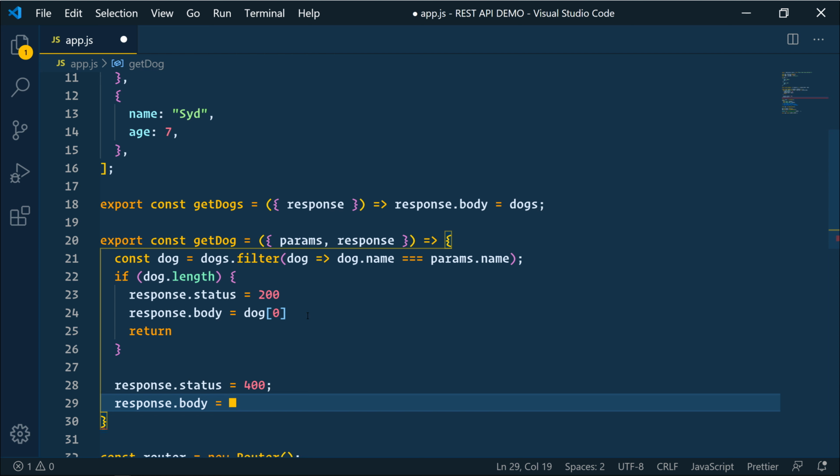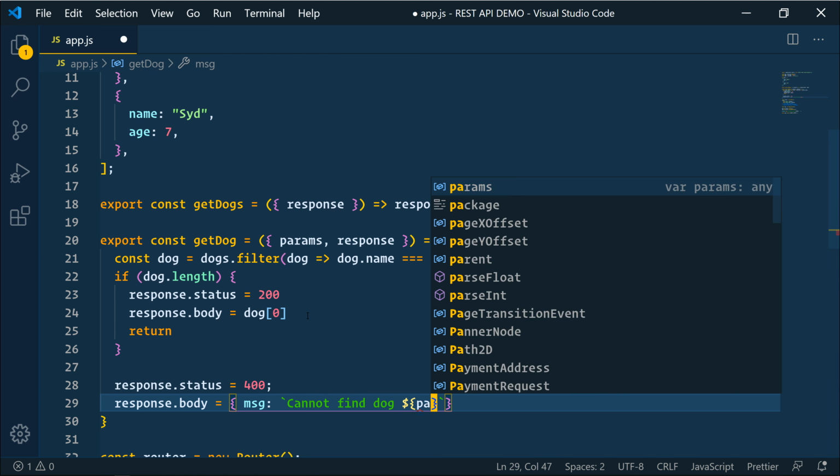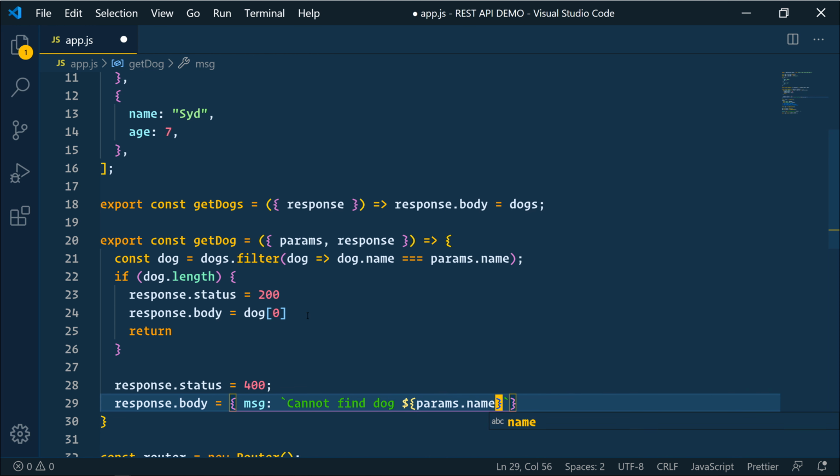That's going to equal, we'll say message, cannot find dog, and we'll pass it the params and the dog name, and the name that we were searching for.